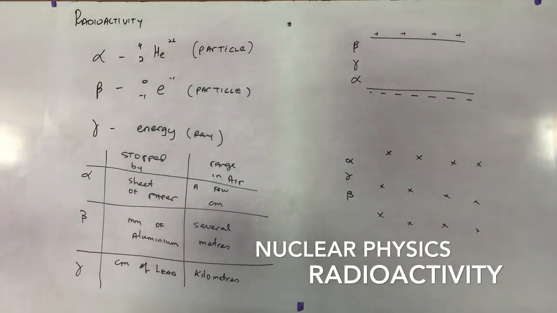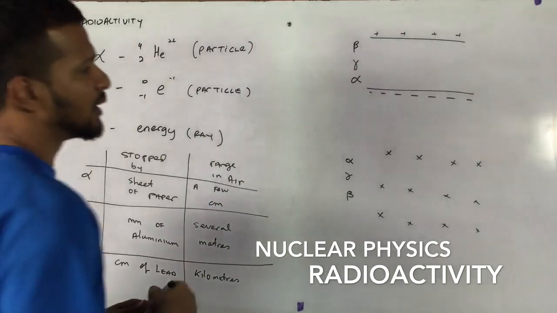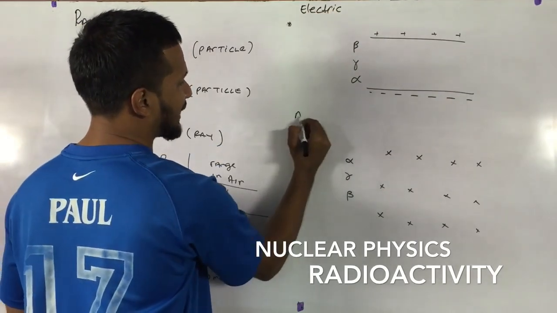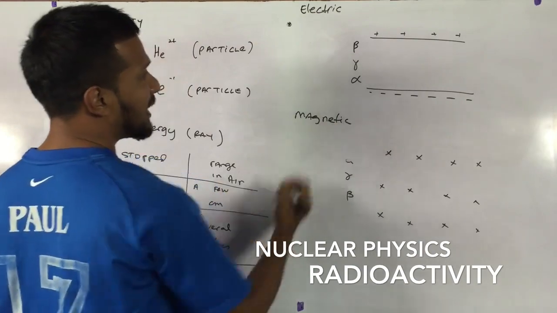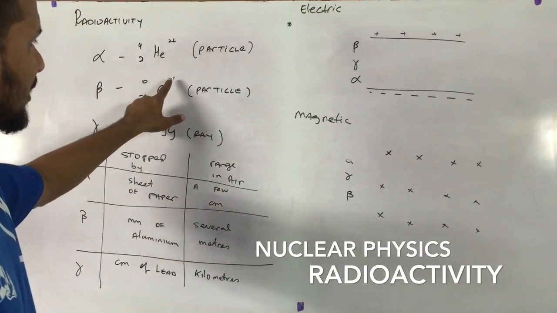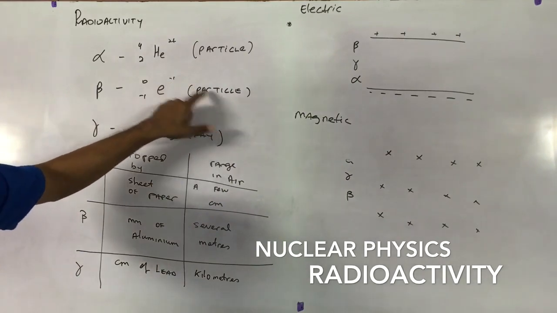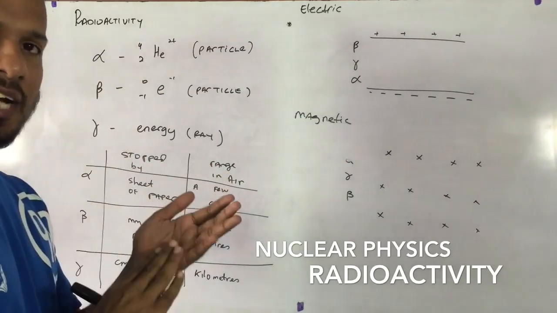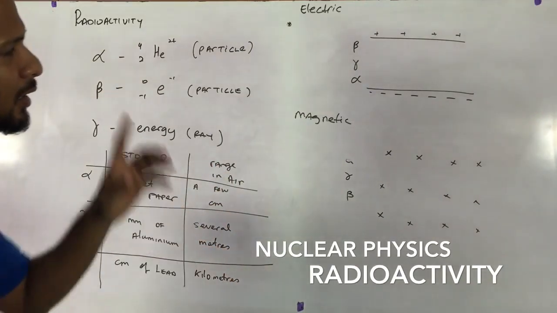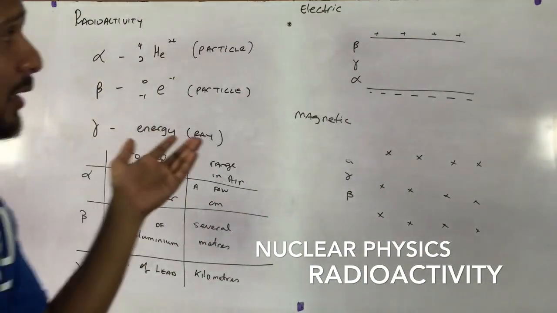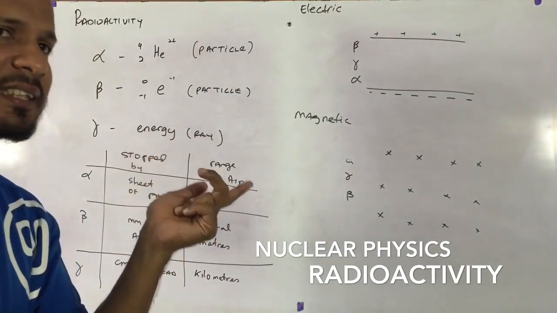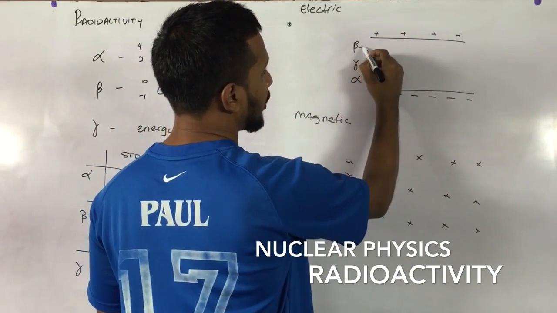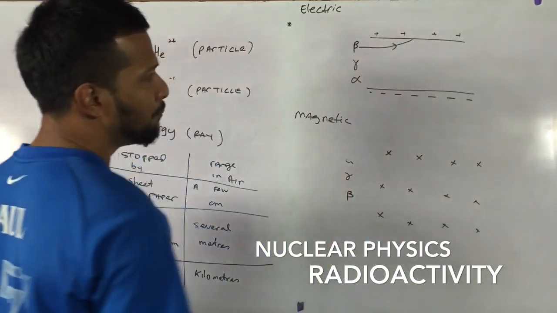Right? Now, suppose these particles were exposed to an electric field or a magnetic field. How will these particles behave? Well, a beta particle is a negatively charged particle. Alpha particle is a positively charged particle. So think about it. Like charges repel, unlike charges attract. So where do you think a beta particle will travel? A beta particle is negative. So a negative should be attracted to the, very good, positive. So the beta particle will travel and be attracted towards the positive.